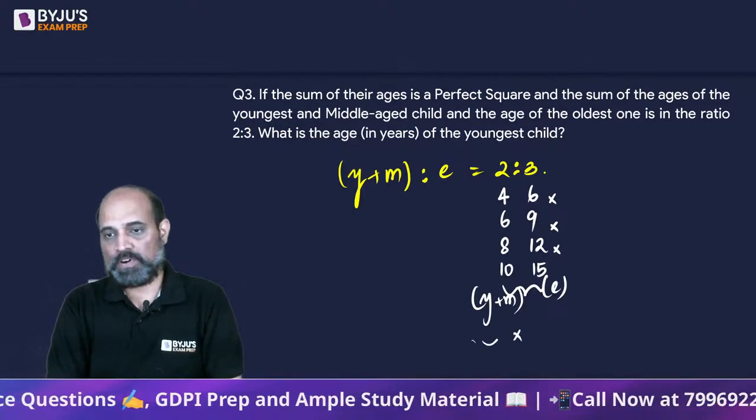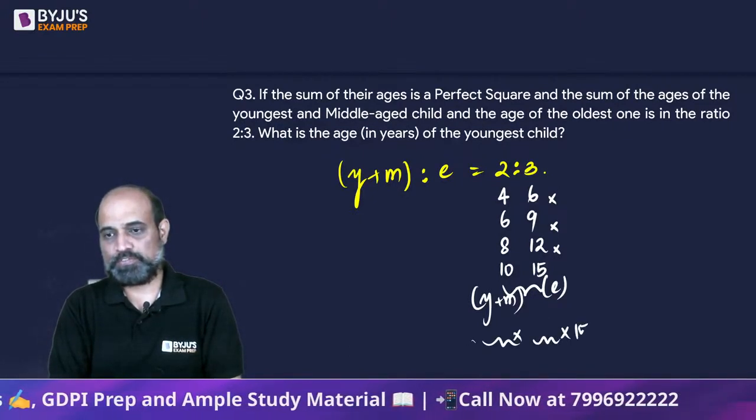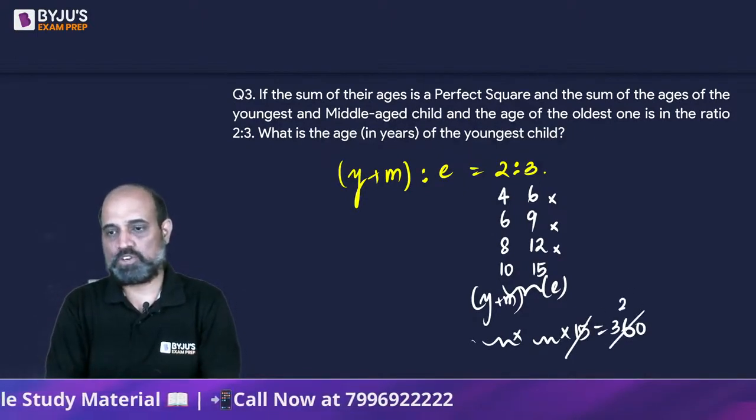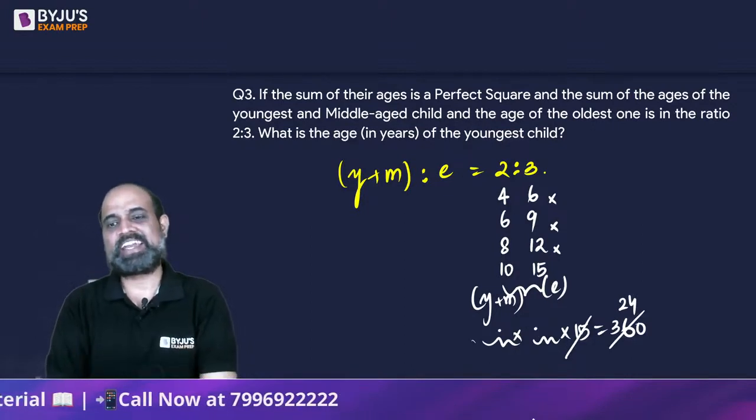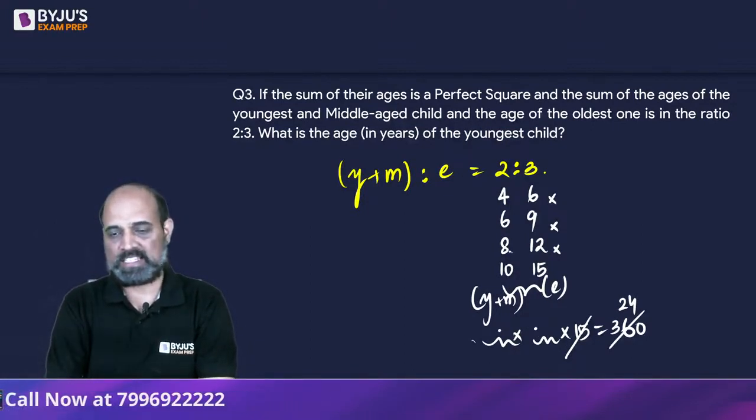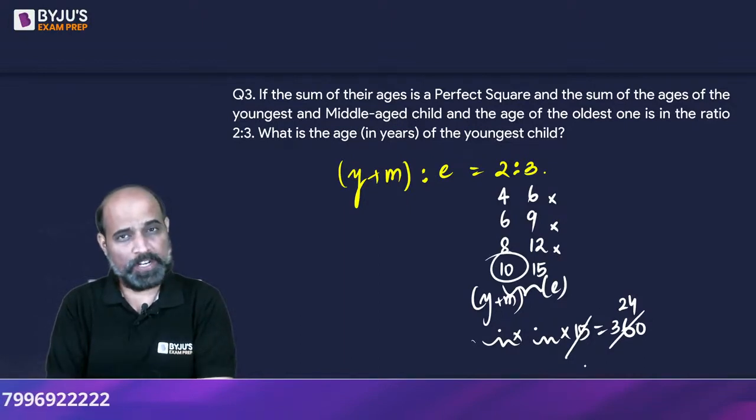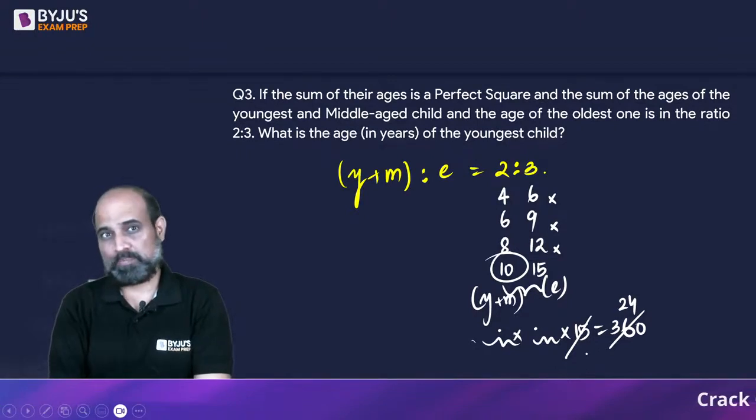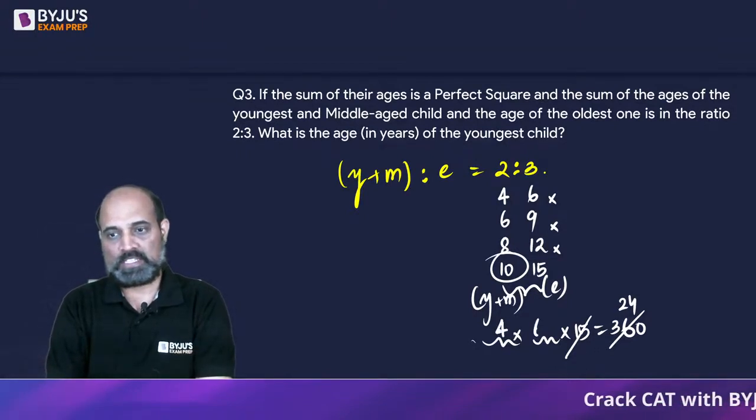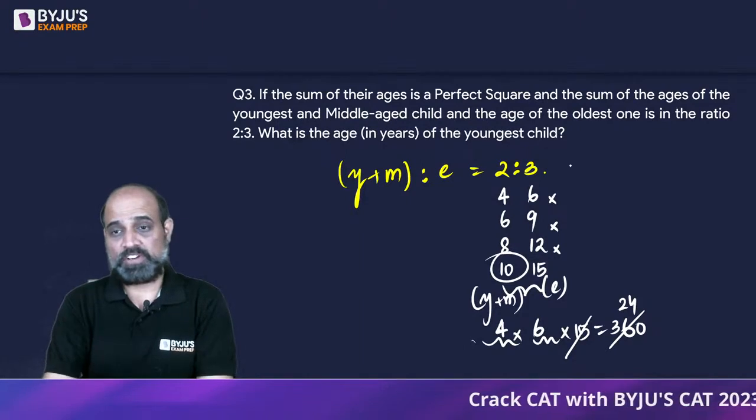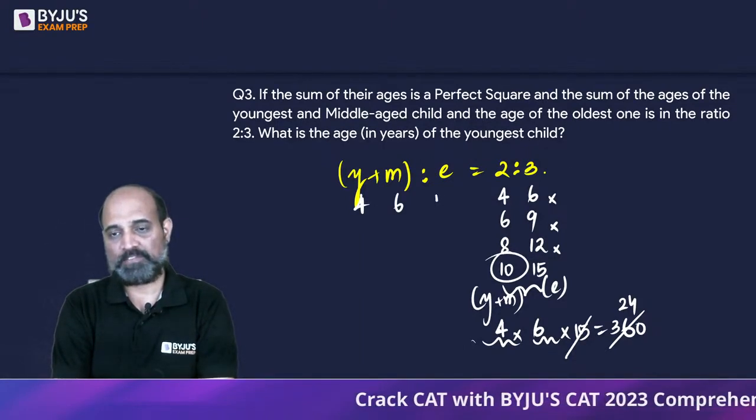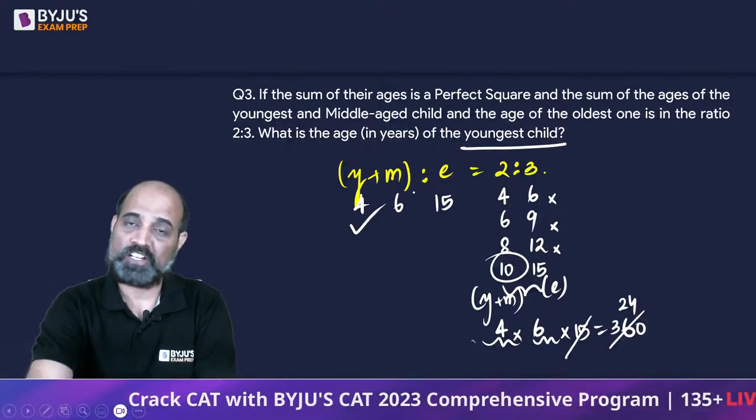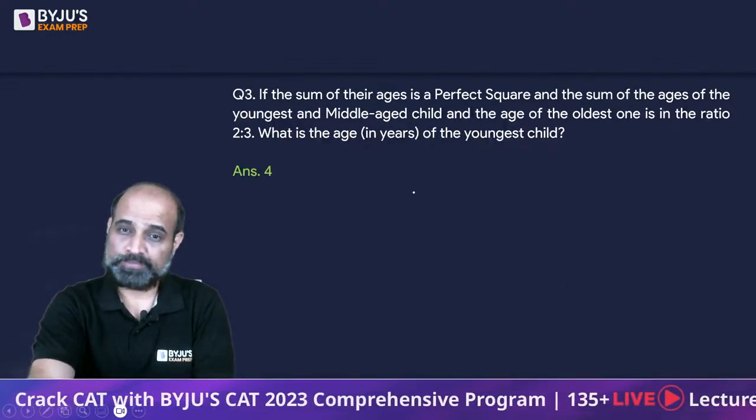So one number into another number into 15 is going to be 360, right? So if we take care of this, this is going to be 24. Now, can we take two numbers such that their sum is 10 and their product is 24? Natural numbers such that their sum is 10 and product is 24, it's going to be 4 and 6. So the three children are 4, 6 and 15 years old. The question asked is, what is the age of the youngest child? The age of the youngest child is going to be 4 years old.